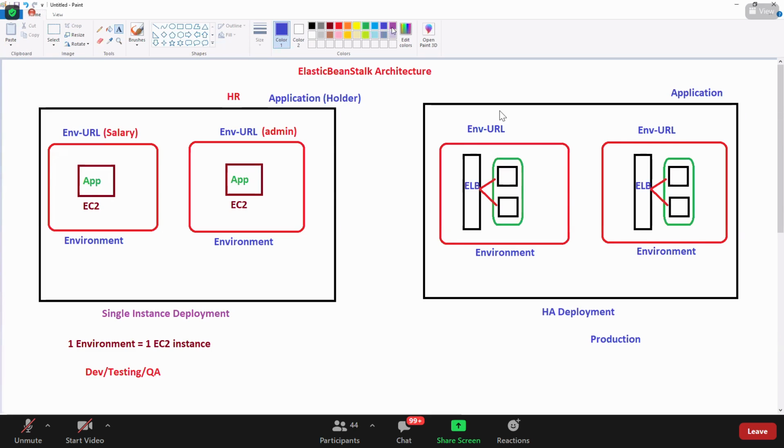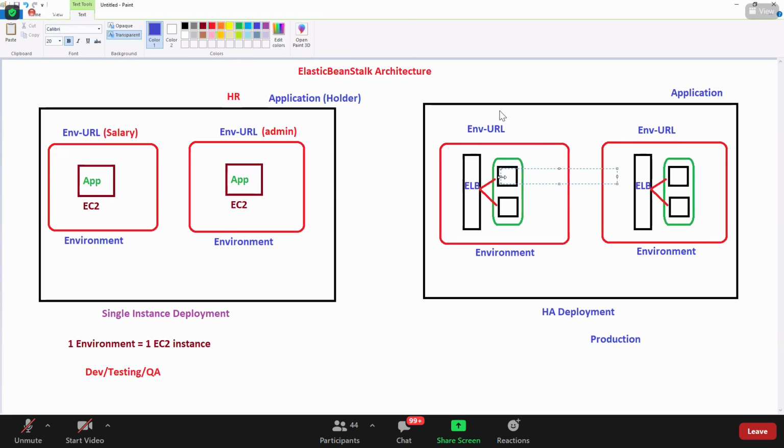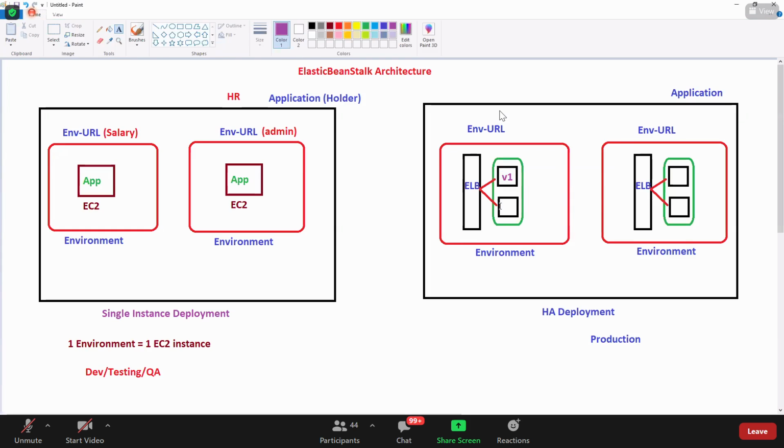Okay, now guys, we have an application called version 1. We have version 1 of the application here. Now the developer has given you version 2. Obviously they will develop the latest versions, right? Bug fixes, etc. And then there is a requirement now: your application has to be updated to version 2. How do you do it, guys?